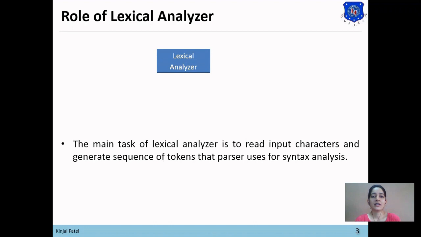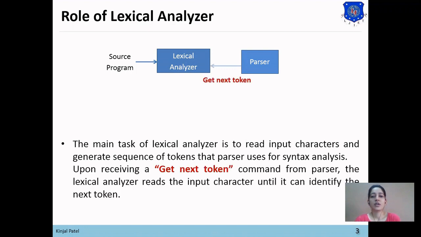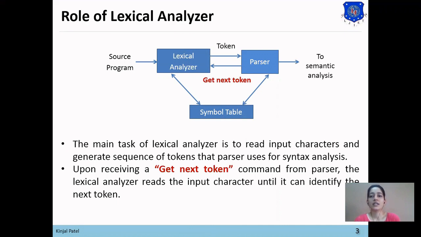analysis. So it takes source program, and when parser gives the command get next token, upon receiving that get next token command, it will generate the tokens and pass the tokens to the parser, and parser will generate the parse tree, and symbol table will manage the variables and their information. Then after generating the parse tree, the output of parser will be passed to the semantic analysis. So the role of lexical analyzer in the compiler is to generate the stream of tokens from source program.